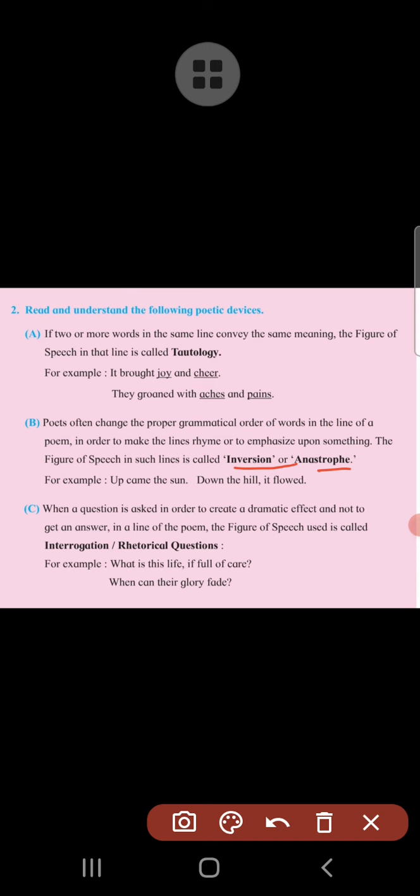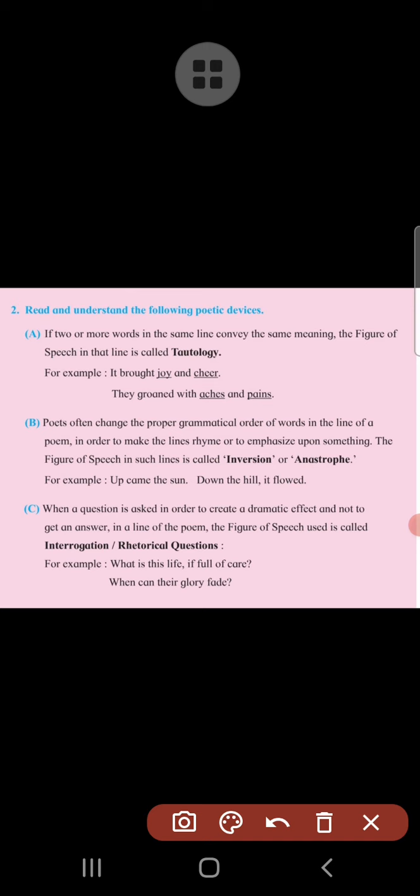This is the meaning of inversion or apostrophe. Let us try with the help of an example. Here the example is given. You can see it. Up come the sun and down the hill it flowed. Look at now, you will find the normal prose order is changed here, and therefore this is an example of inversion. Up come the sun means the sun came up.